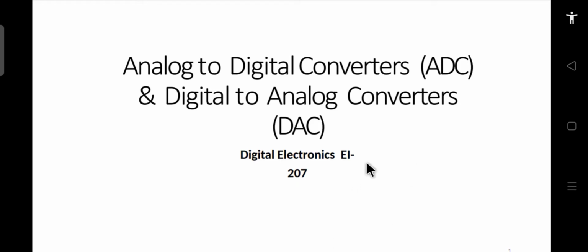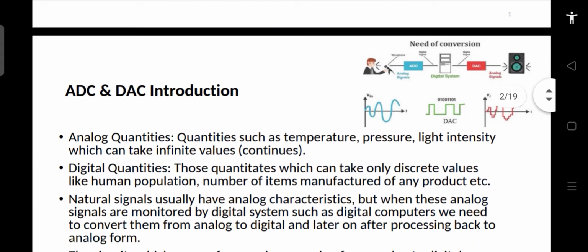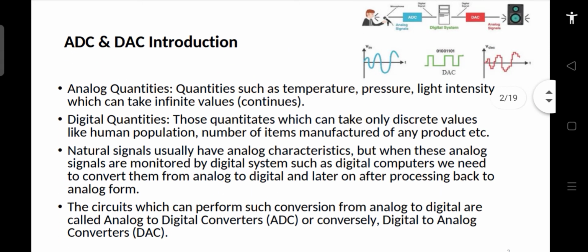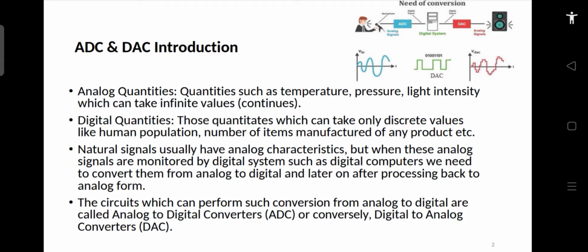Welcome to this lecture of EI 207 Digital Electronics. In this lecture, we'll discuss analog to digital converters and digital to analog converters. To start with, let's first understand what an ADC is and what a DAC is.